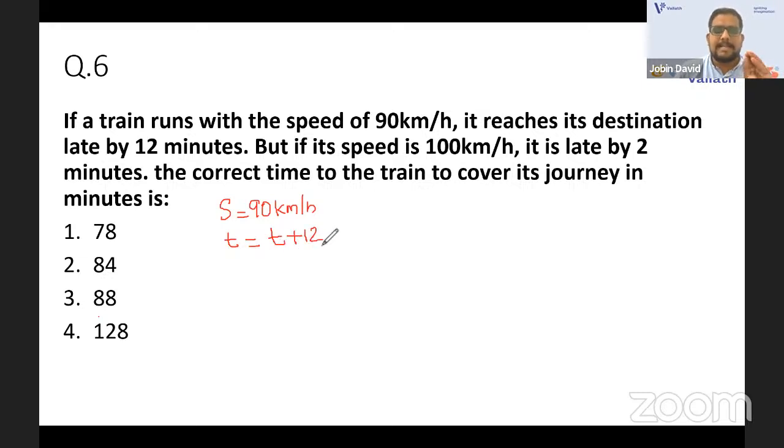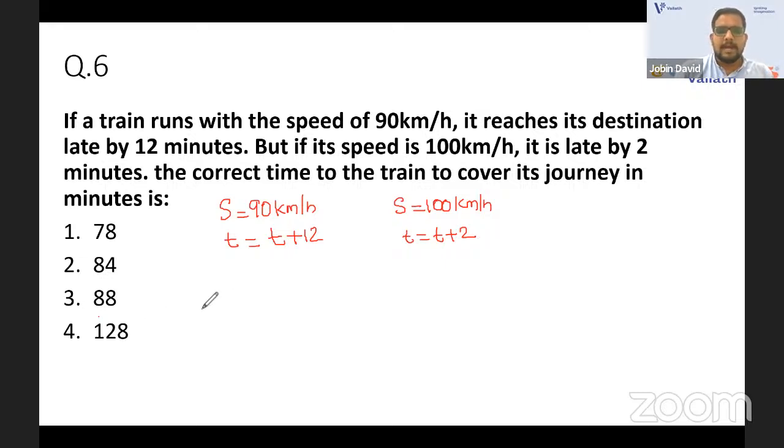Already the actual time is T, and if it is late by 12, it is T plus 12. In the second case, the speed is 100 kilometer per hour, and it is late by 2 minutes, so the time is T plus 2. If it's late, the time is more than the stipulated time; if earlier, it is lesser.